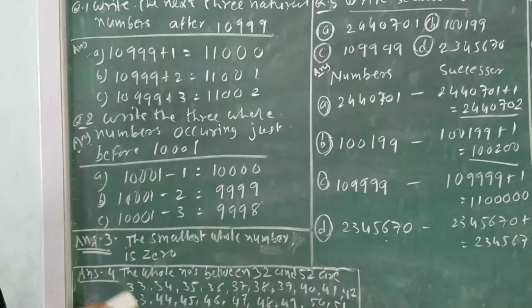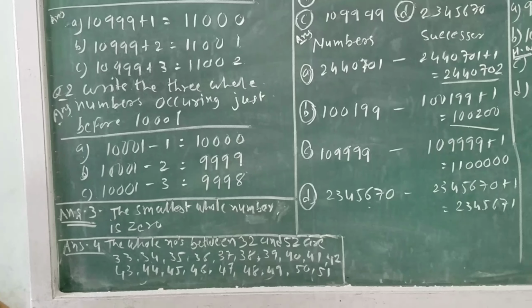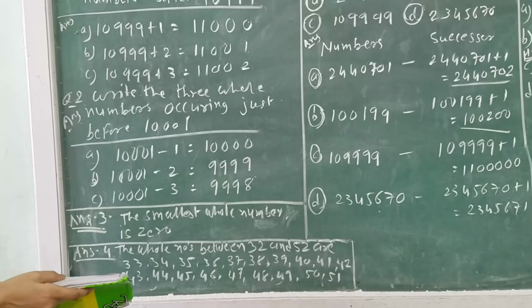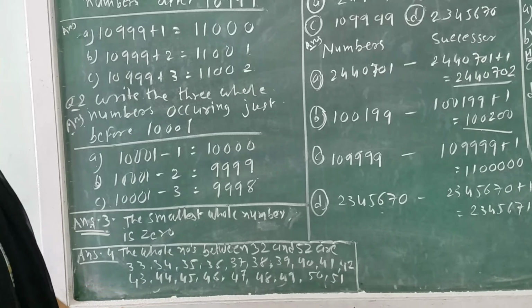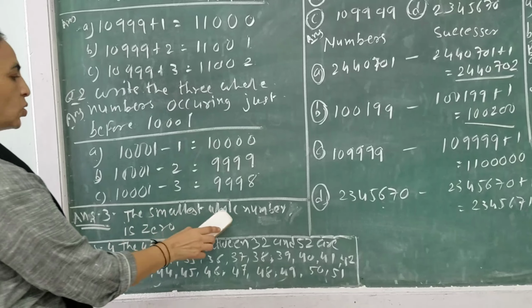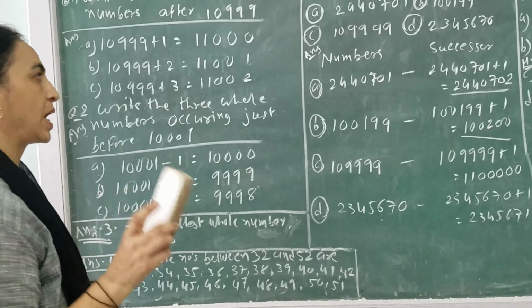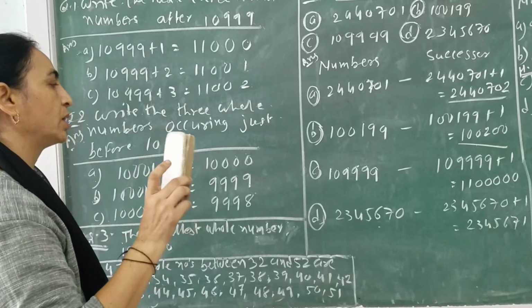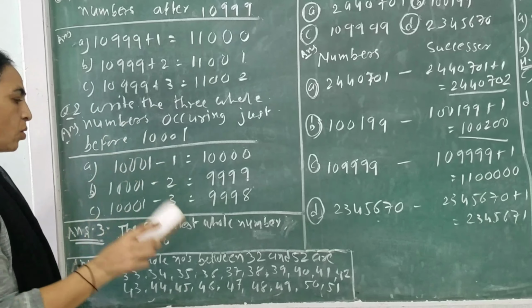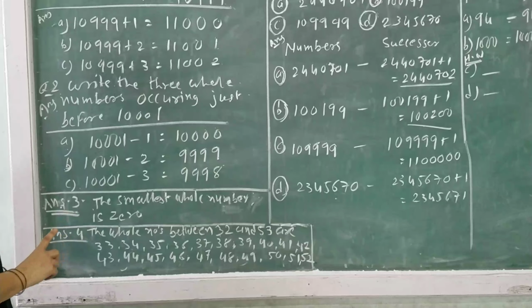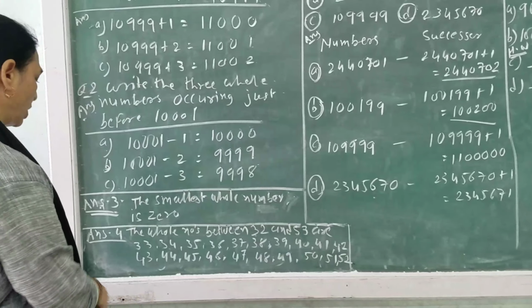Now question 3. Look in your textbook. Which is the smallest whole number? So the smallest whole number is 0, because whole numbers start from 0, 1, 2, 3. So सबसे छोटा whole number कौन सा बनेगा? 0. Now question 4. Again you look in your textbook.